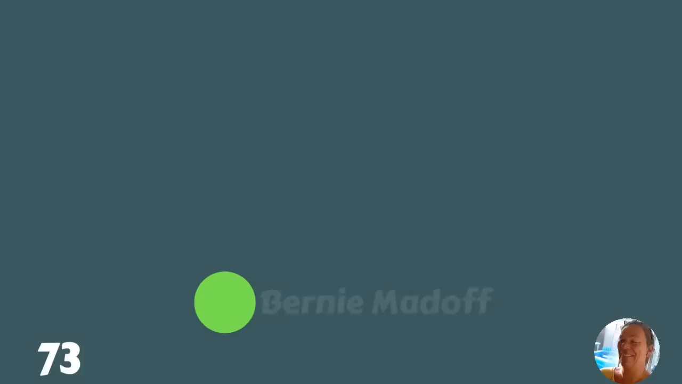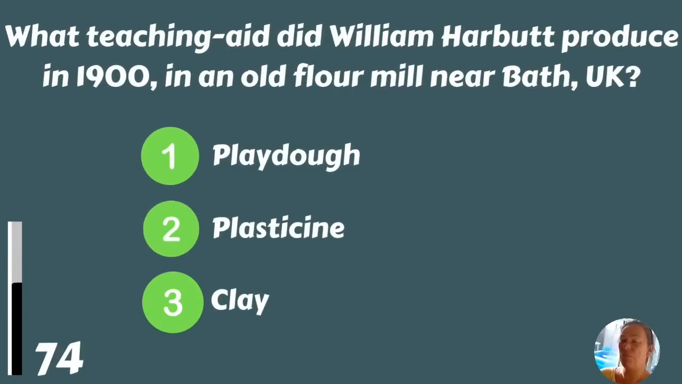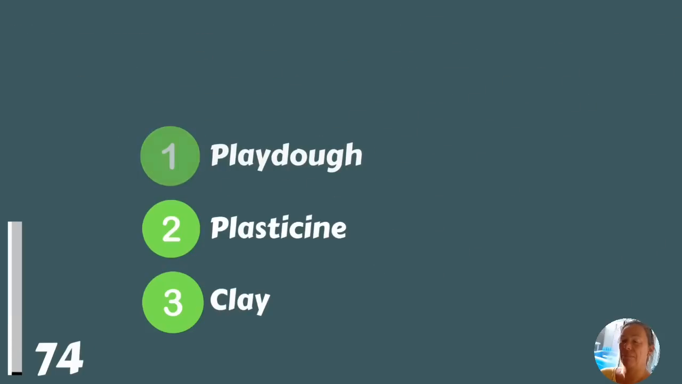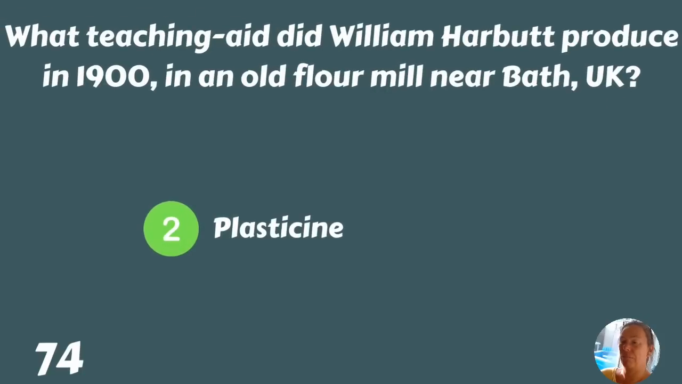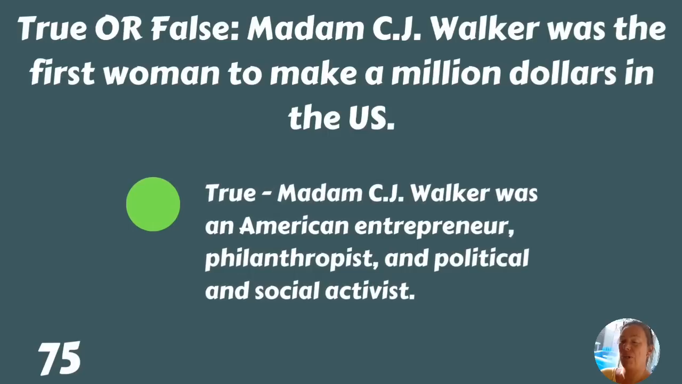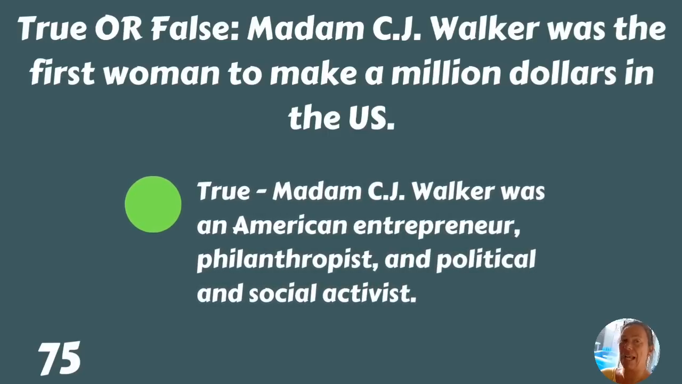Did you buy pants? What teaching aid did William Harbert produce in 1900 in an old flour mill near Bath, UK? Play-Doh, plasticine or clay? Plasticine. True or false? Madam C.J. Walker was the first woman to make $1 million in the US. It's true. She was an American entrepreneur, philanthropist, and political and social activist.